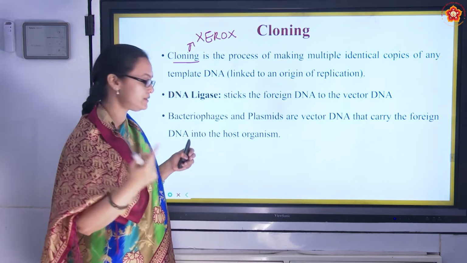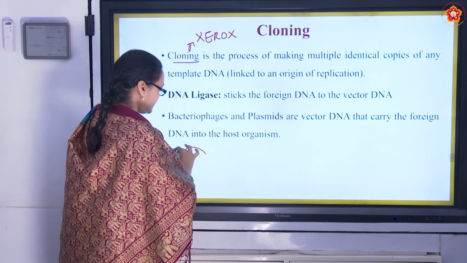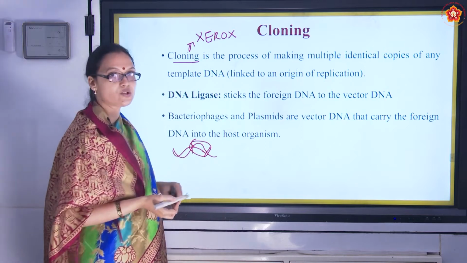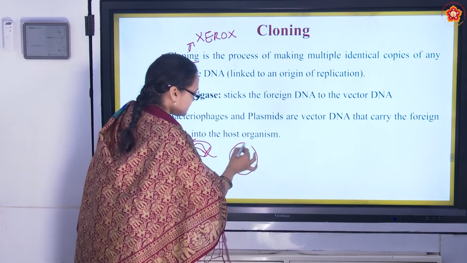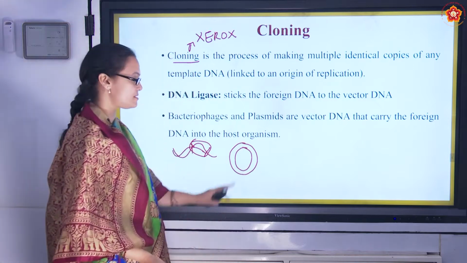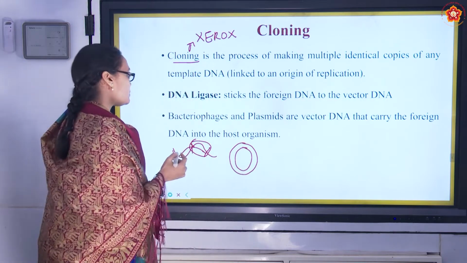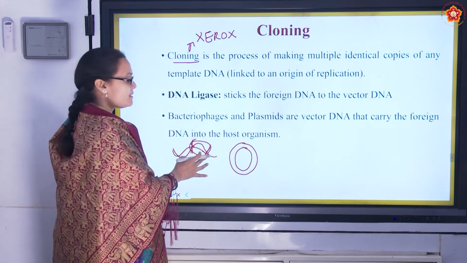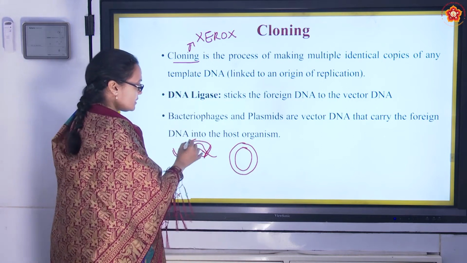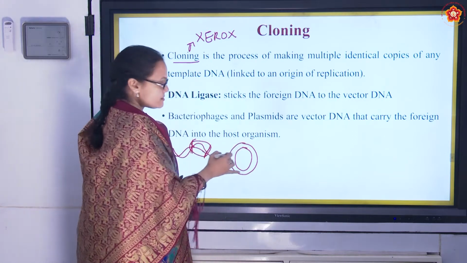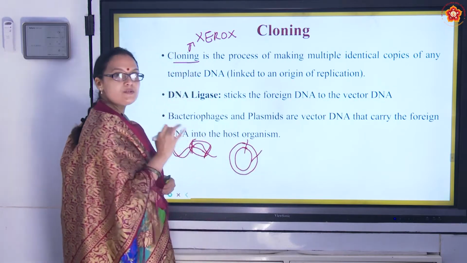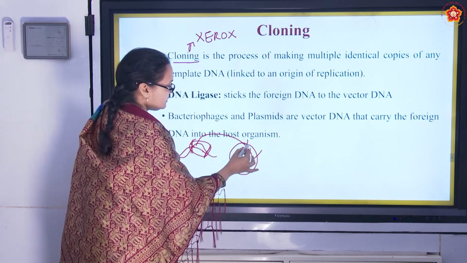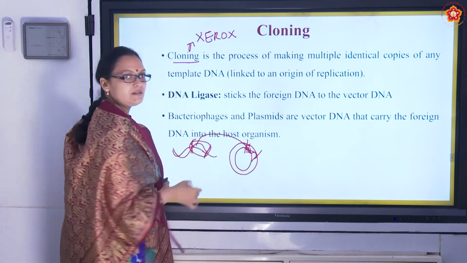So let's go quickly through this. First, what did we do? We identified a desirable gene. Think that this is our desirable gene. Then we took a plasmid which is circular in shape. This is an extrachromosomal plasmid. We cut this DNA which we require from one organism with a restriction enzyme. The plasmid also needs a place, so we cut the plasmid also using the restriction enzyme, and we join this cut DNA into the plasmid.